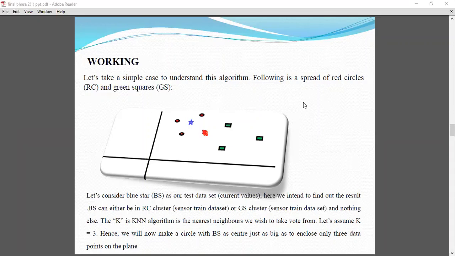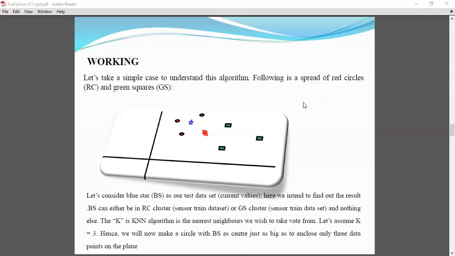Now there is no voting here. In this case we don't have a vote to take. Tell me now, I want to vote it to go to the green. That is what I decided. And now, which one would be the most optimal cluster in which it will belong to? Which cluster will it go?